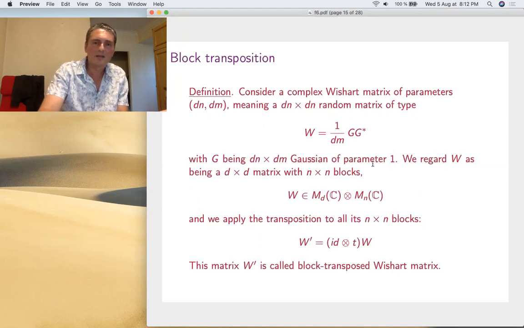Now, this is a matrix dn times dm, so I can right away regard it as a tensor product, right? It lives in M_dn of C. So I can regard it like this. And I can apply the transposition, let's say, on the blocks here, the n blocks. Okay, I transpose on the blocks. So I'll denote it by W prime and call it the block transposed Wishart matrix.